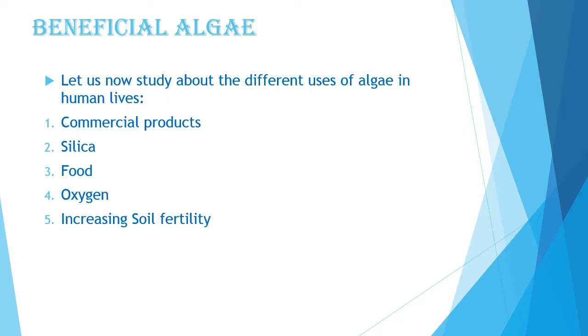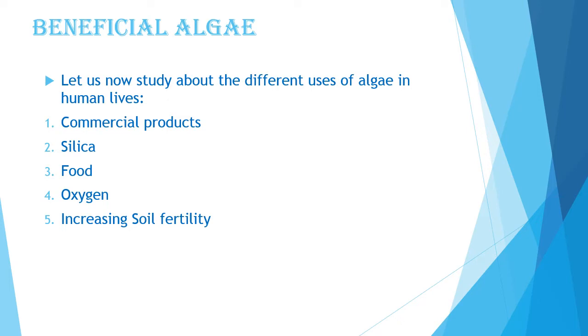Oxygen. How is it helping us in providing oxygen? We know that algae are plant-like organisms. They have chlorophyll in them and they carry out the process of photosynthesis for obtaining food. So, during photosynthesis, they release oxygen which is necessary for our survival.